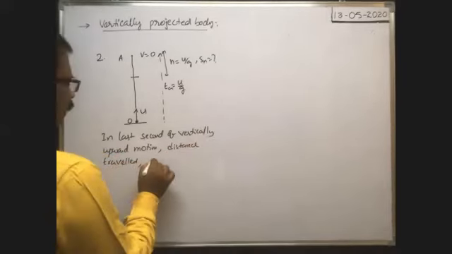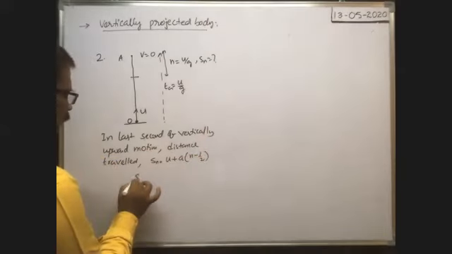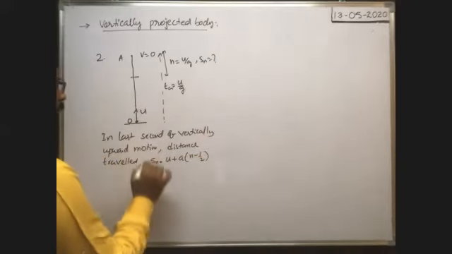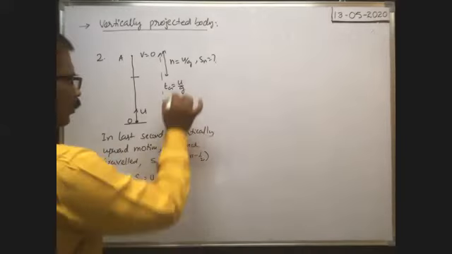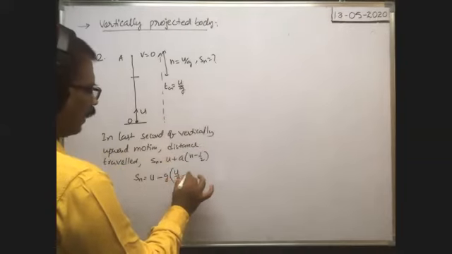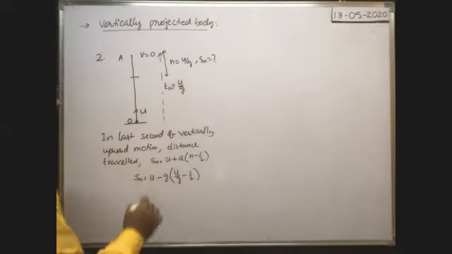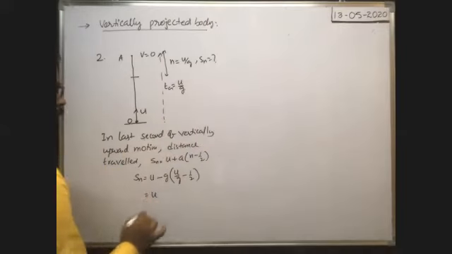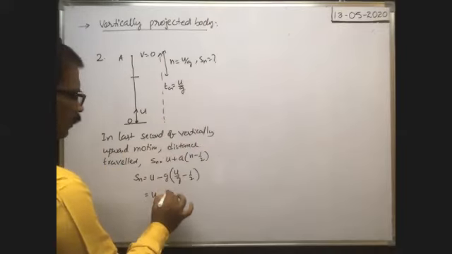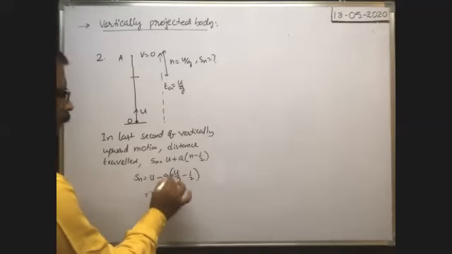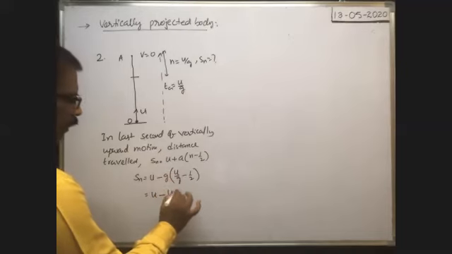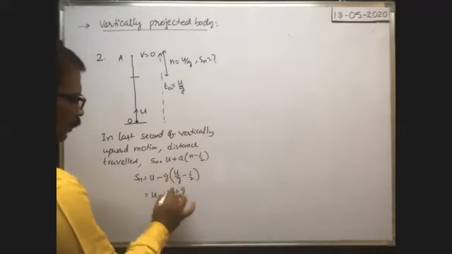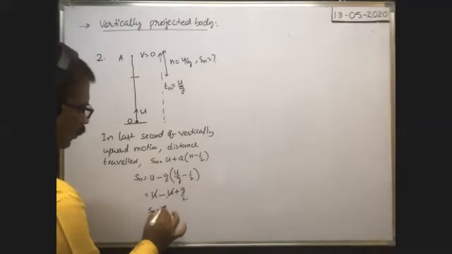Sn is equal to, by the general formula, u plus a into n minus half. Here u is the velocity of projection upwards, a is minus g, and n is u by g seconds, so Sn is u minus g into u by g minus half. Multiplying with g, g into u by g cancels, so u minus u plus g into 1 by 2, means g by 2. The u cancels, therefore Sn is equal to g by 2.